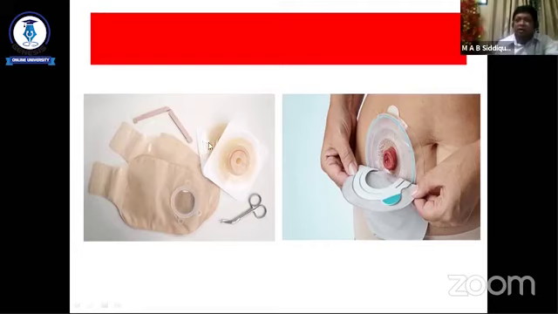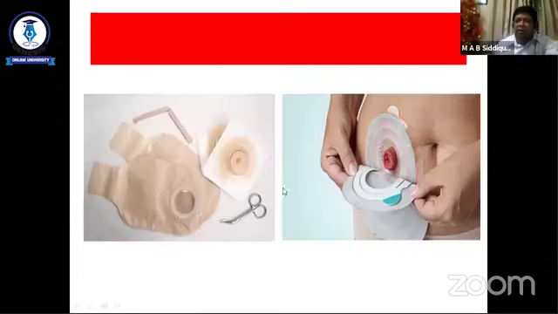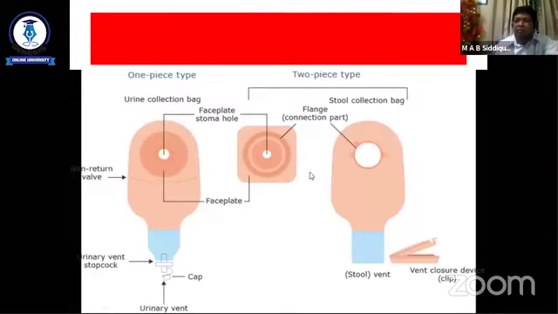And this is the two part, actually, sometimes one part colostomy bag. Actually this two piece type has a stool collection bag and a connecting port. This is the connecting port, and this structure is attached with the body wall, and this is the collection bag, this is the stool vent closure, and this is the closure device or clip. This is the one piece type and this is the two piece type.